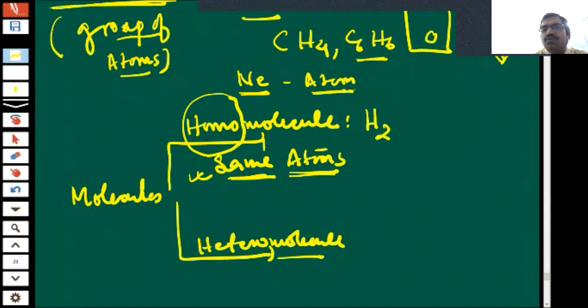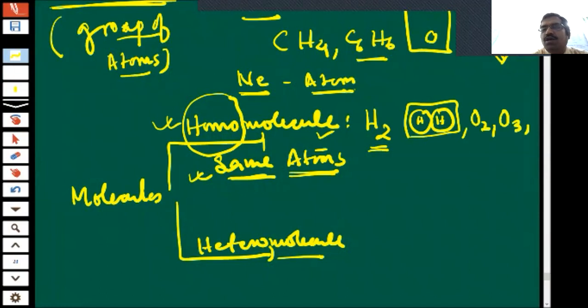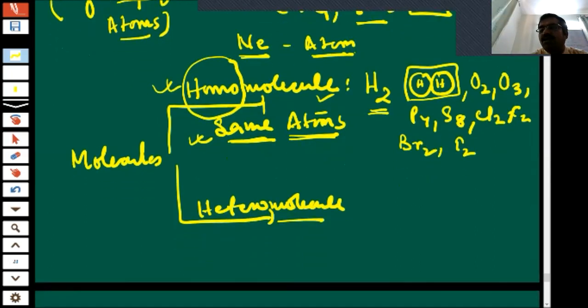Like see H2. What is H2? One atom of hydrogen and one more atom of hydrogen. Both are joined. If they are joined, then they are known as a molecule. And if both atoms are the same, then we will call them a homomolecule. So H2, O2, O3, P4, S8, Cl2, F2, Br2, I2. Okay, children, did you understand? Etc. All are homomolecules.